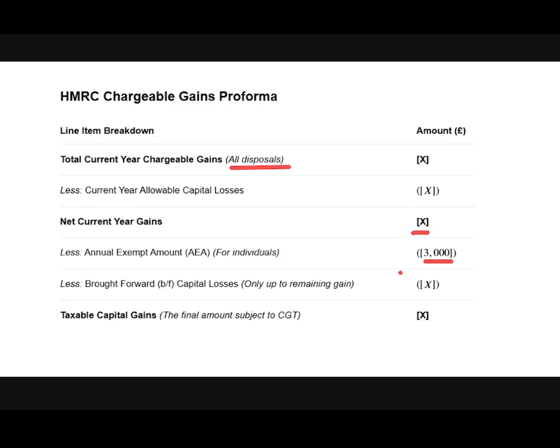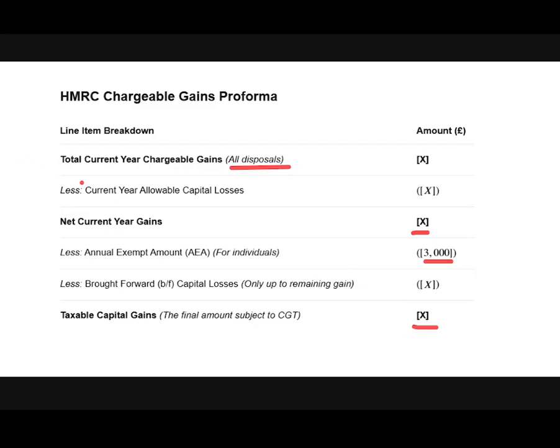So this is the sort of relief we get by carrying forward the loss of the previous year. So we can deduct it from current year gains. So finally we receive the capital gains figure, which is the final amount subject to capital gains tax. To this final figure we will apply our tax rate.